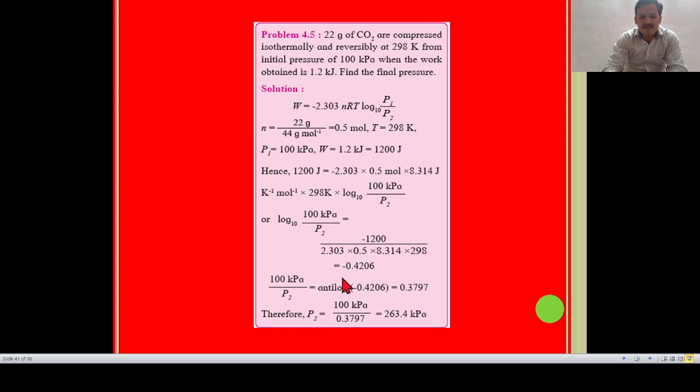Therefore P2 is equal to 100 kilopascal divided by 0.3797, which is equal to 263.4 kilopascal. That is our final answer. So the final pressure P2 is equal to 263.4 kilopascal. This is numerical number 2.